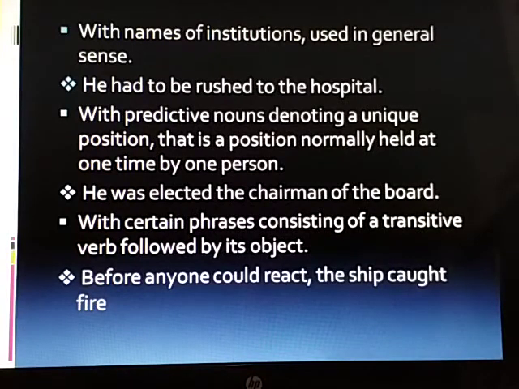Remember, when we speak of a person or a thing for the first time, we generally use the indefinite article a or an. But when we speak of the same person or thing the second time, we use the definite article the. For example, I saw a painter painting a window. The painter painted the window brown.